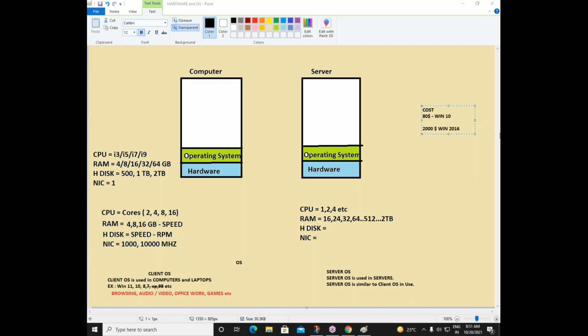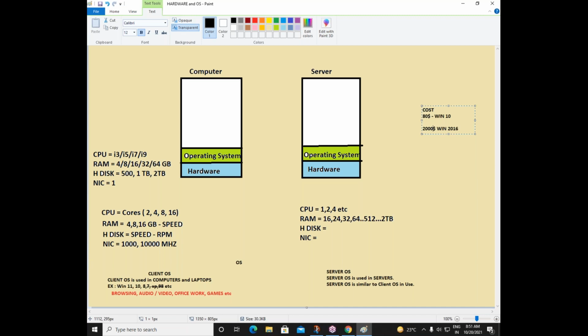If you are going with a Windows Server operating system, it may cost you around $2,000, or it may cost a bit more or less. So when I said server OS and client OS are similar in use, I'm just saying they are similar in use. They're similar operating-wise.